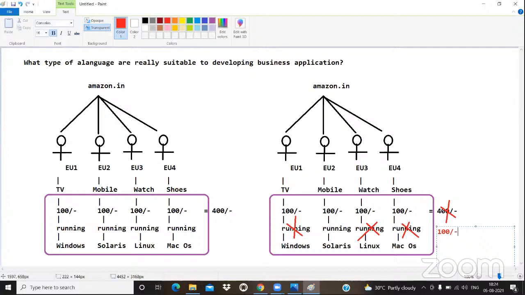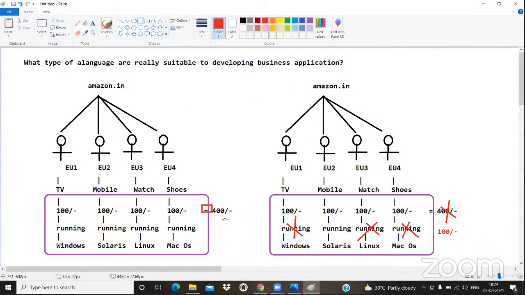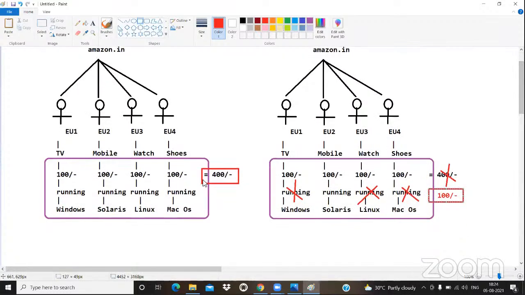Now, will you please concentrate, guys? Previously, how much profit did Amazon.in get? 400 rupees. Now how much profit does Amazon get? 100 rupees. Please compare. Are business people or business magnates always thinking about more profit or less profit? Always thinking about more profit.